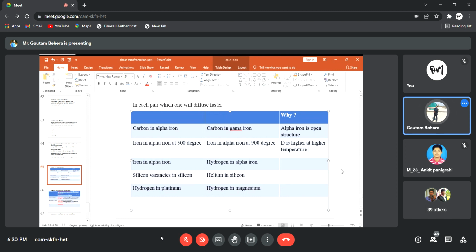Okay, next, iron in alpha iron, hydrogen in alpha iron. Hydrogen in alpha iron. Okay, very good. What is the reason? Due to atomic size. Very good, atomic size. It is basically particle size. Particle size is smaller.